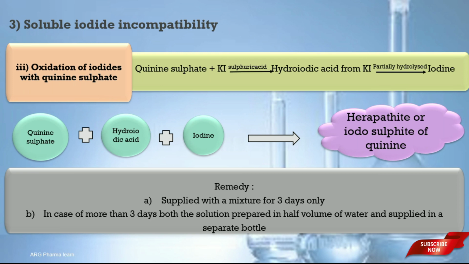The iodine so formed reacts with quinine sulfate and hydroiodic acid to produce herapathite, or iodosulfate of quinine precipitate. This reaction usually takes place after 3 days.